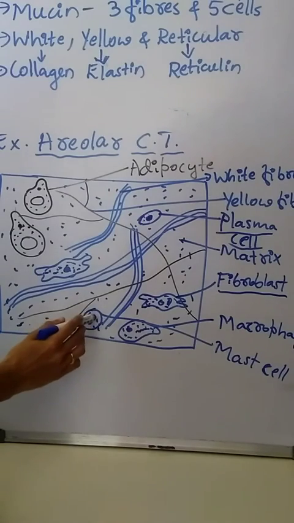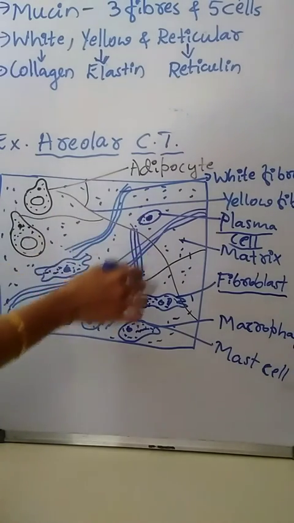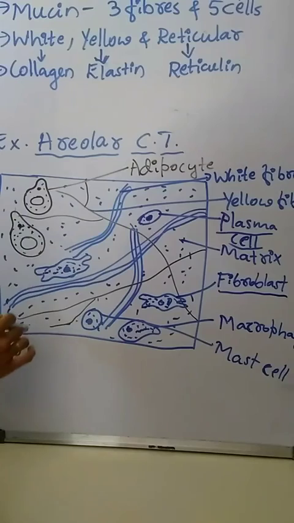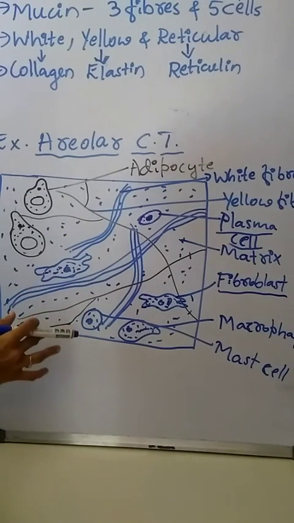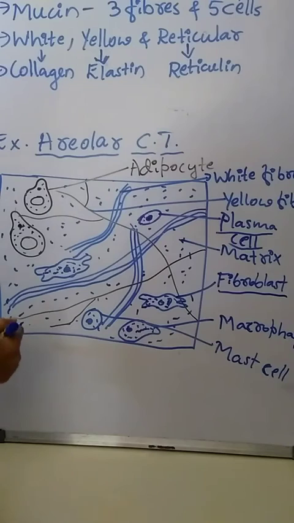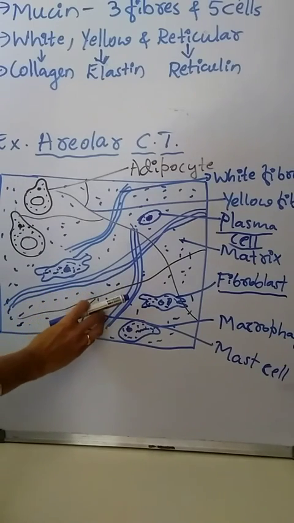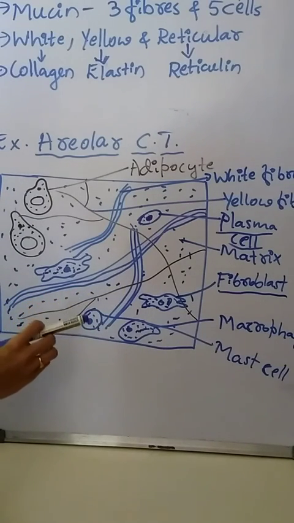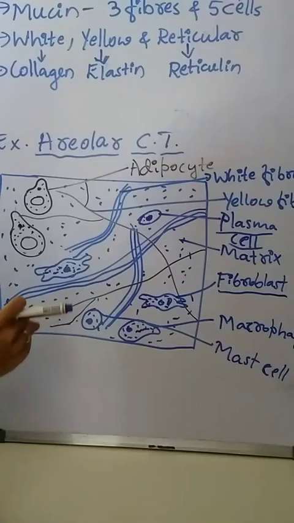Macrophages are like watchmen. They are wandering cells, moving here and there, and they will find out if any foreign substance, bacteria, virus or any infection causing agent is entering the body. Such microorganisms will be recognized by the macrophages and they ingest them. Ingest means eating.